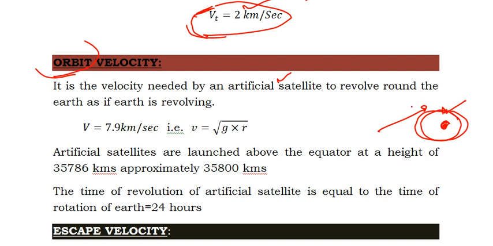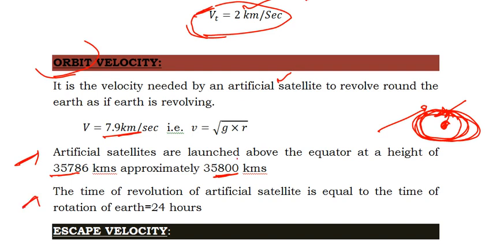If the rocket or satellite has to move around the earth in an orbit, the velocity needed is called orbit velocity. That velocity is 7.9 kilometers per second. And artificial satellites, when you send them into the sky, at a height of 35,786 kilometers, approximately 35,800 kilometers, can move around the earth. From the equator, if it reaches 35,800 kilometers, then it makes revolutions around the earth. That is an important thing we need to know.